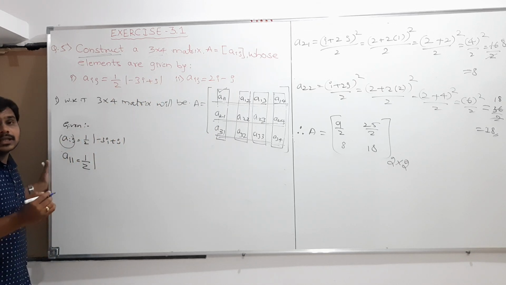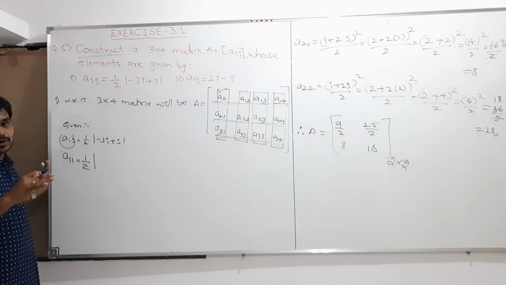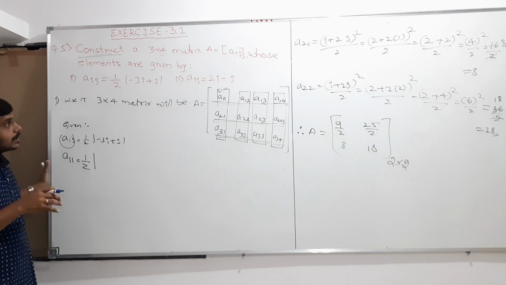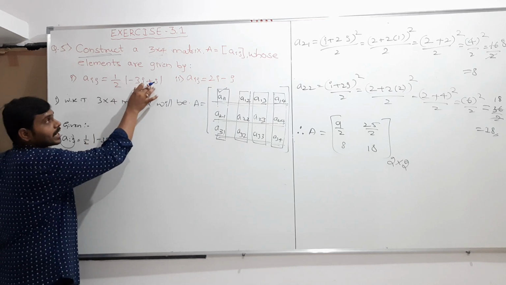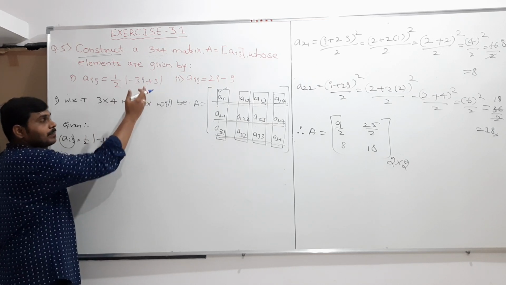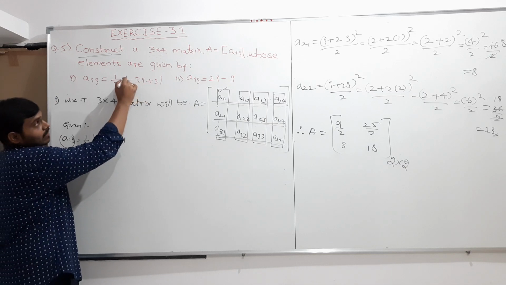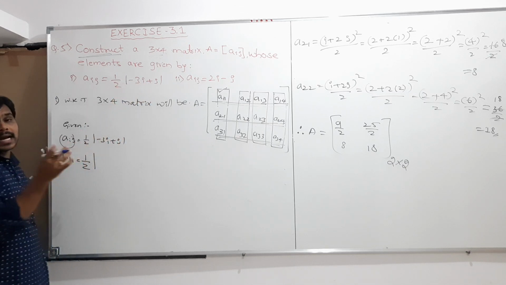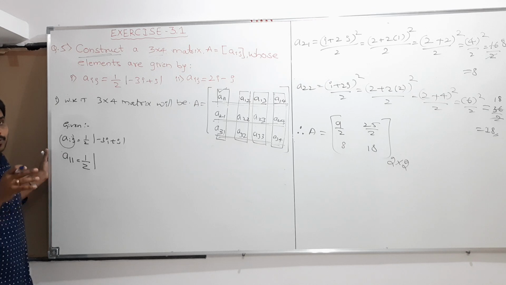Modulus means what? In the first piece we discussed it. I don't need all that definition. Just understand that inside the modulus, whatever number is there, negative or positive, I take it as positive only.